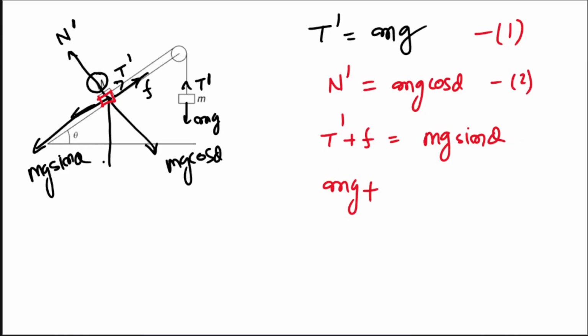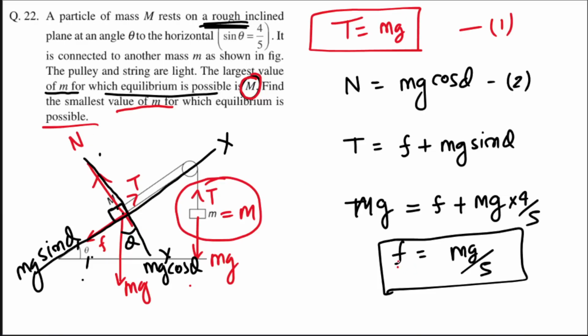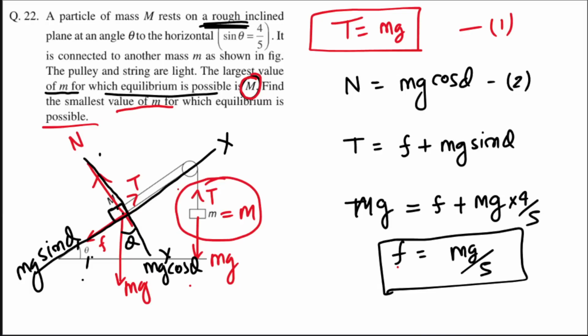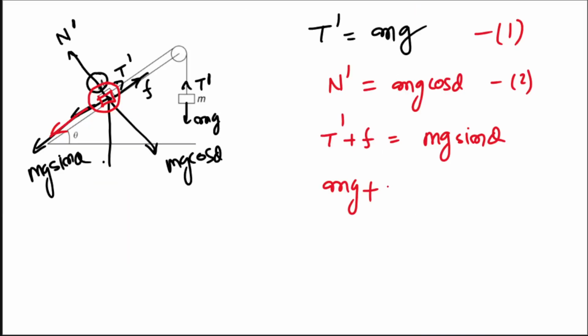What is the F? As I told you in the previous case also, this F is nothing but F max, right? And it will operate because we are talking about the maximum mass of m for which the system will be in equilibrium. Here also maximum friction will operate because the goal is to keep it at equilibrium and it has a tendency to slip down. So friction maximum operate करेगा to help it happen. Okay? So mg plus F is how much? Mg by 5. So यहाँ पे आप लिख लो mg by 5, and this is equal to mg sin theta.